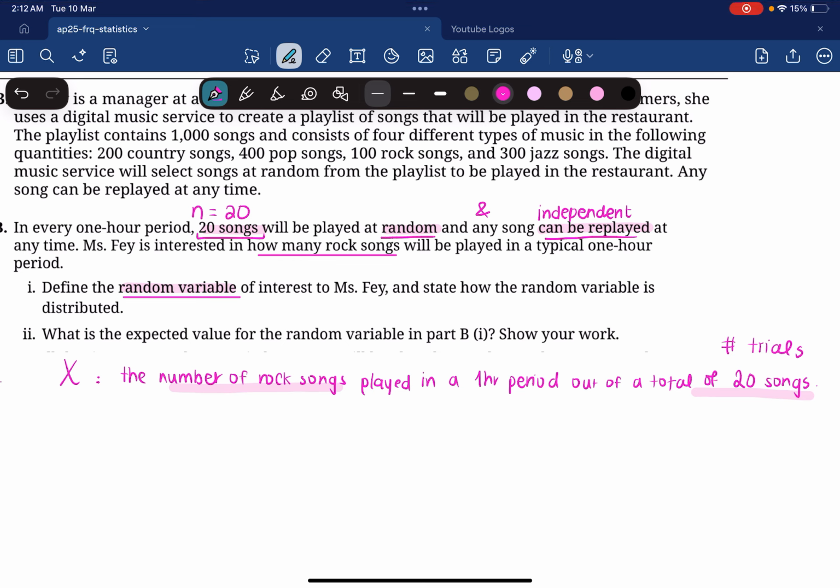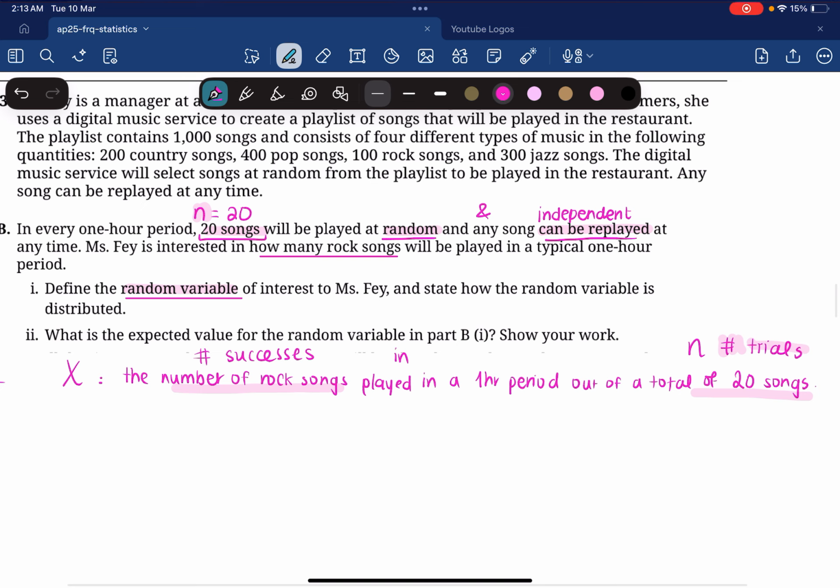The key difference is that in a binomial distribution, they give you n, the total number of trials, and X represents the number of successes in n trials. That reminds me of the binomial distribution.